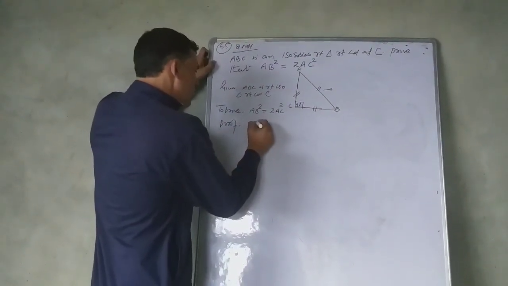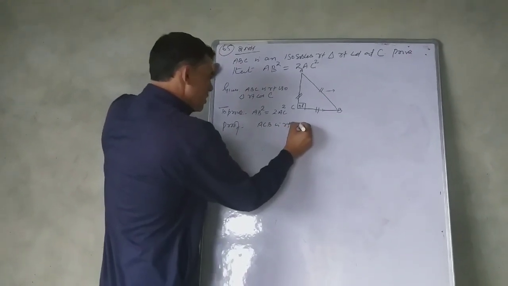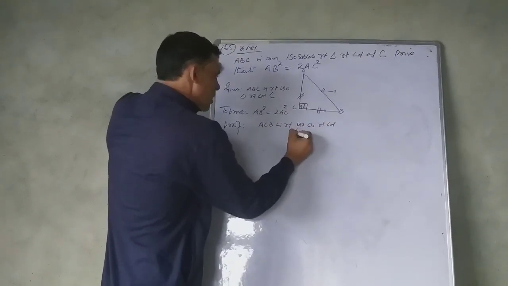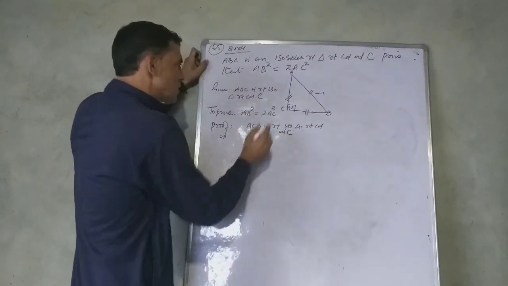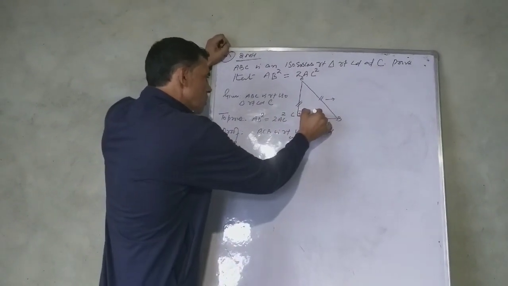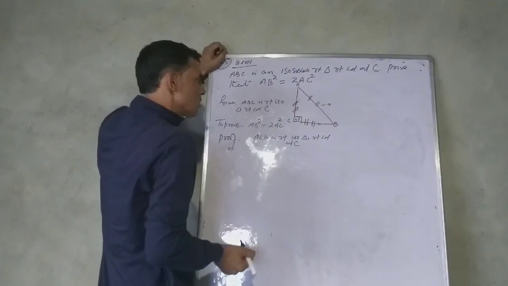To prove: ABC is a right isosceles triangle, right angled at C. In this triangle, applying Pythagoras theorem, BC square plus AC square is equal to AB square.